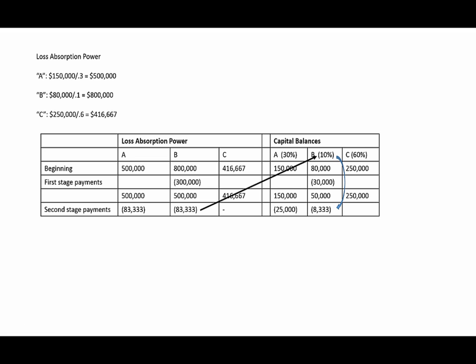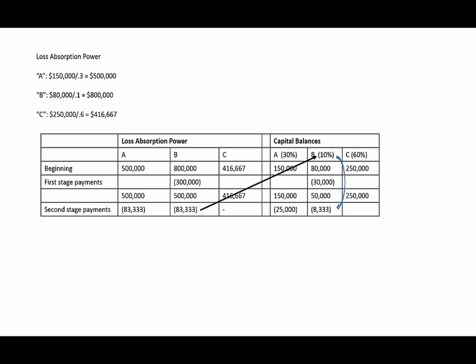So sort of recapping where we are up until now. The first stage payments, the first $30,000 that we pay out, is all going to be paid out to partner B. At the second stage, when we're giving money to A and B, adding up those two payments to A and B, 25,000 plus 8,333, that means that the next $33,333 will be paid out to A and B in their profit sharing ratio, and so in a 3-to-1 ratio.